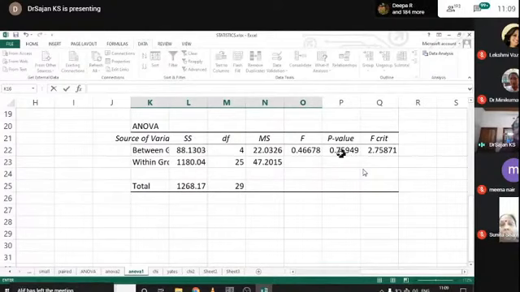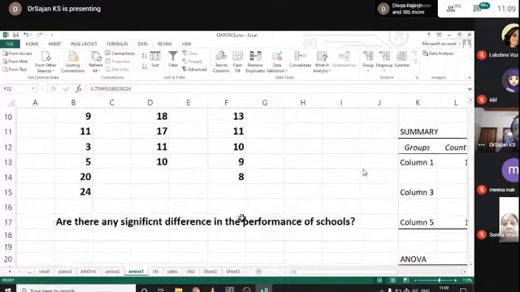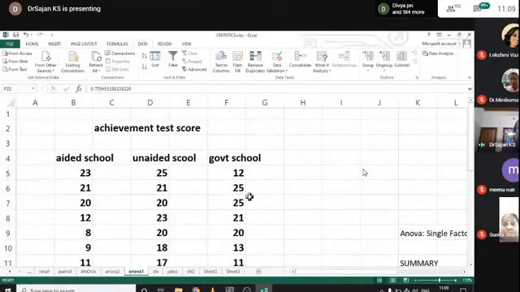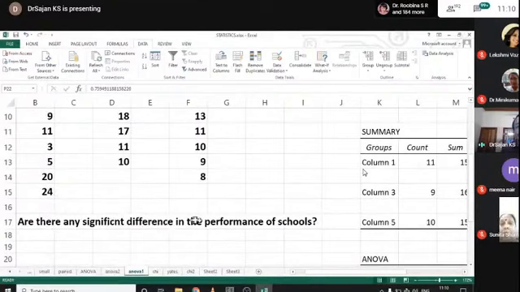That's all, simple. This value also gives that there is a 25% chance that we can have an error. Usually our percentage of error should be less than 5%. But here in this case, if we suggest that there is a difference, that will lead to 25% of error in our inference. So we cannot say that there is a difference. We have to accept the null hypothesis, that is, there is no difference in the performance.